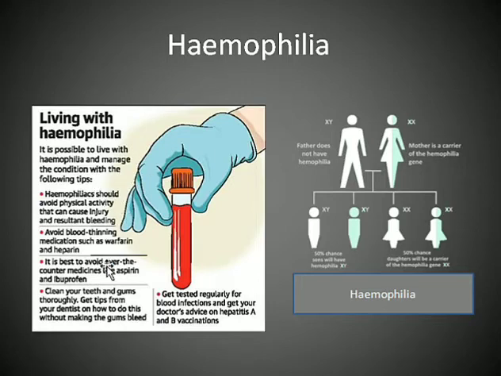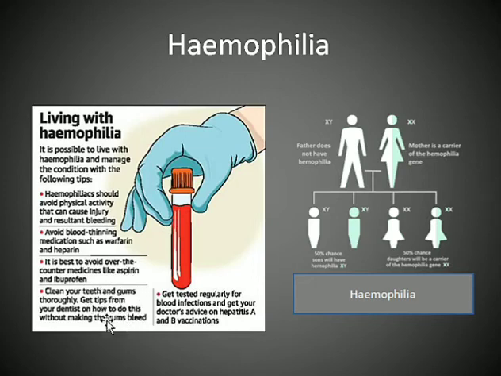Now here are some of the precautions that a hemophilic patient should take. For example, he should avoid physical activities so that he does not get any injury. Avoid blood-thinning medications like heparin. Over-the-counter medicines like aspirin and ibuprofen are also blood thinners, so they should not be taken.